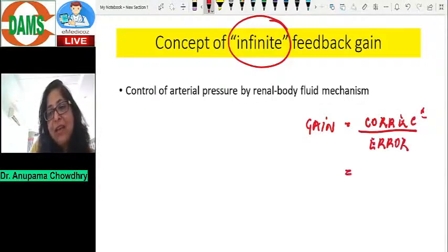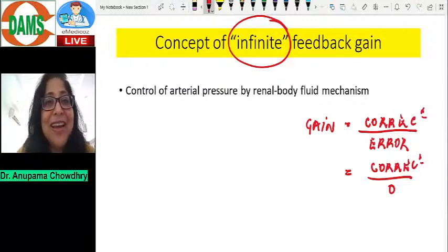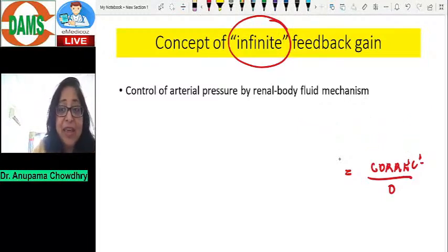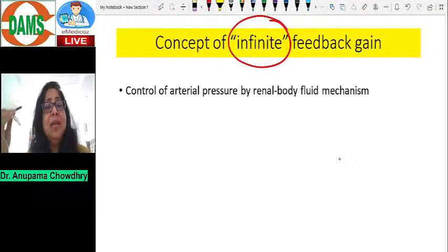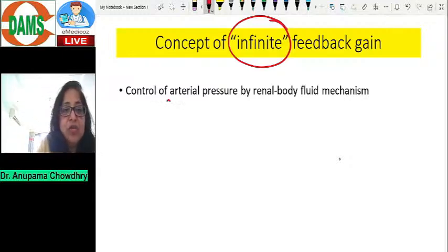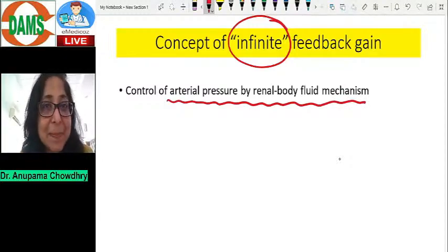So if the error is 0, the gain would be infinite. And there is one example of an infinite gain where the error is 0 or nearly 0. That means the correction is almost to the extent of 100%. And that is the control of arterial pressure by the renal body fluid mechanisms.